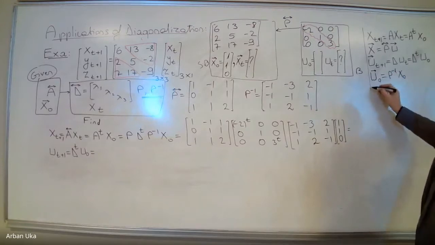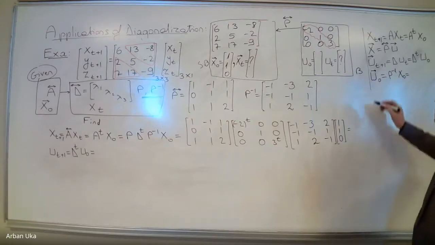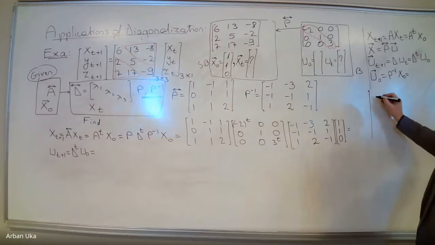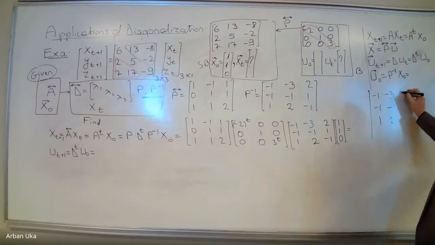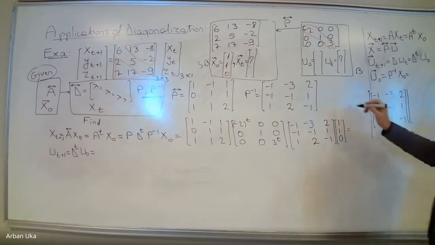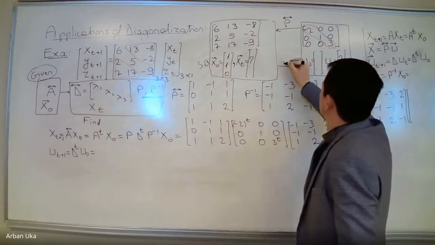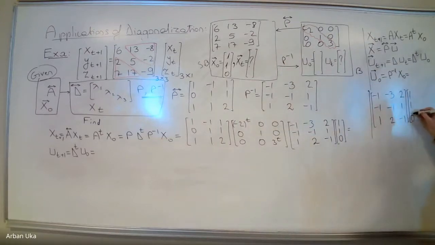Okay, and let's write this down. Let's find what this is: P inverse times x0. P inverse is minus 1, minus 1, 1, minus 3, minus 1, 2, 2, 1, minus 1. We multiply this with the initial value, which was, let's not forget, 1, 1, 0.